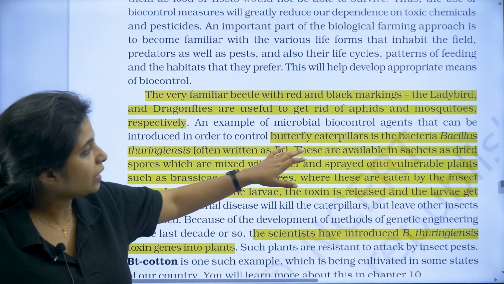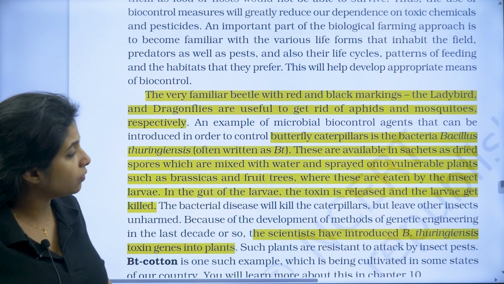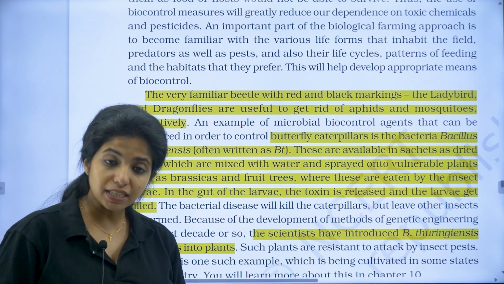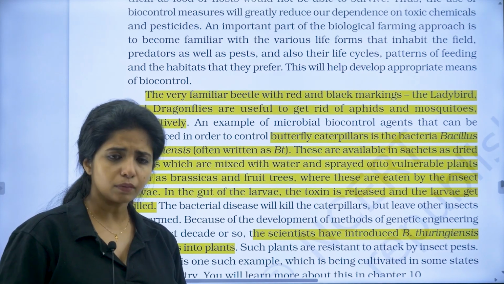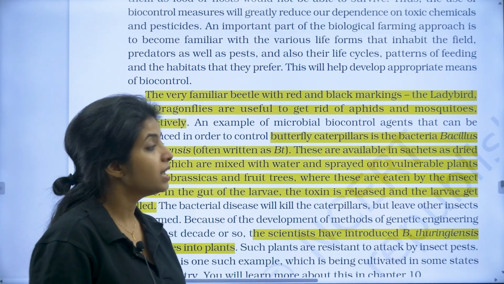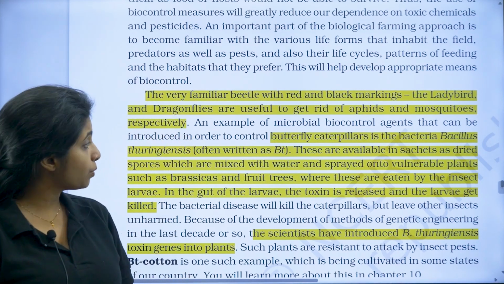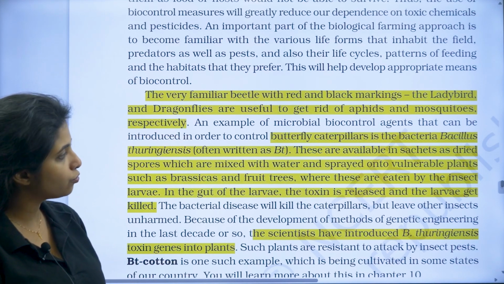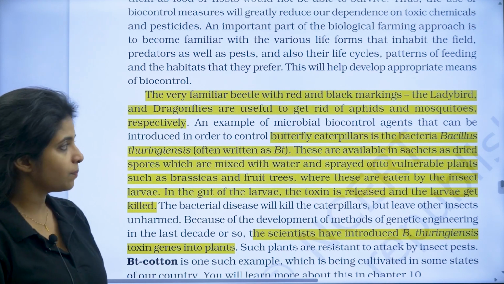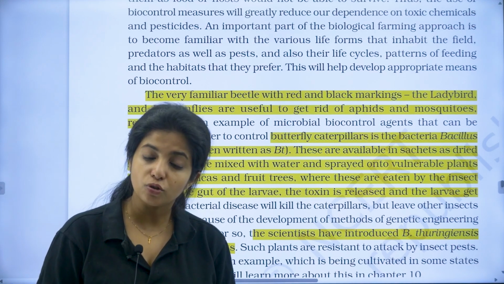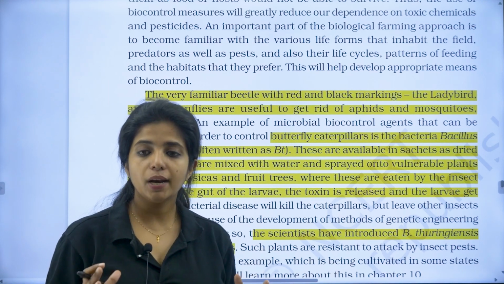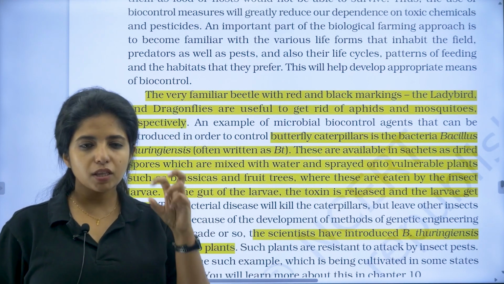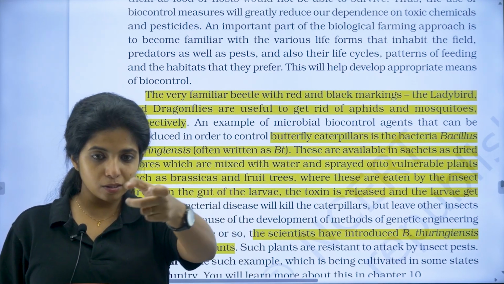Now, to control butterfly caterpillars, there is the bacteria Bacillus thuringiensis, BT. For insect caterpillars and certain worms you have Bacillus thuringiensis. These are available in sachets as dry spores, which are mixed with water and sprayed onto vulnerable plants such as brassicas and fruit trees, where they are eaten by insect larvae. So insect larvae are usually dealt with the help of what? Bacillus thuringiensis. The spores are put in water and sprayed.